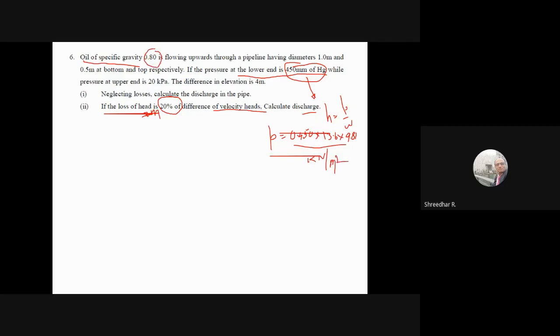So like this you follow, otherwise unnecessarily you will get confused. If you multiply by only specific gravity, then it will become meters of water. Then you should divide by 0.8 to convert into meters of oil. So if it is 450 millimeters of mercury, then you multiply by specific weight of mercury to convert into kilonewton per meter square. Then you apply in the equations.